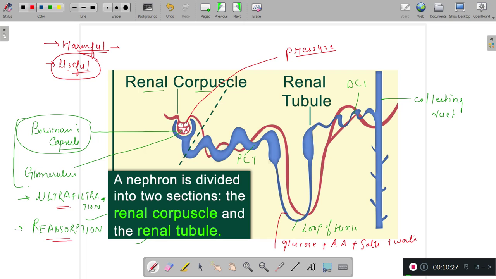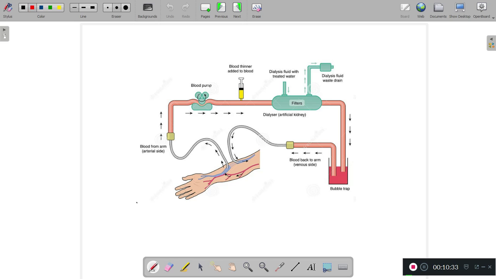And now let us come to the next topic, that is dialysis. See, what happened guys, sometimes due to different reasons the kidneys may stop working, right? And complete failure of kidneys allows the urea and other waste products to build up in the blood. Even the amount of water in the body is not regulated. So kidney failure takes place. The best long-term solution for kidney failure is a kidney transplant only.